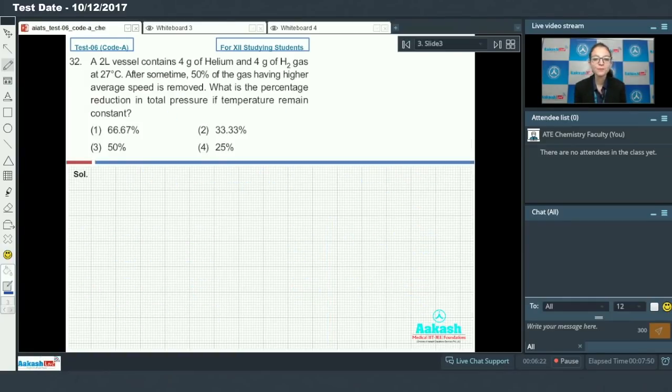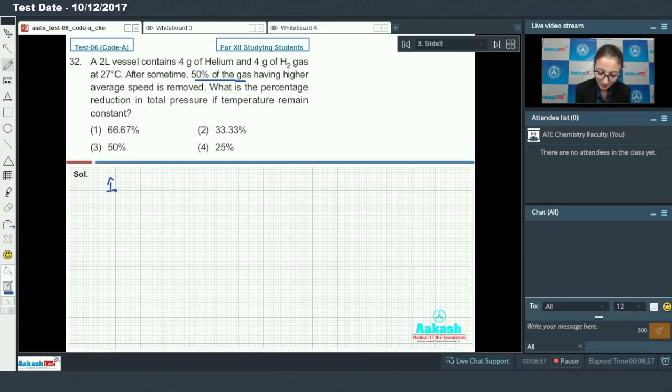Question number 32. A 2-liter vessel contains 4 gram of helium and 4 gram of H2 gas at 27 degrees Celsius. After some time, 50% of the gas having higher average speed is removed. What is the percentage reduction in total pressure if temperature remains constant?